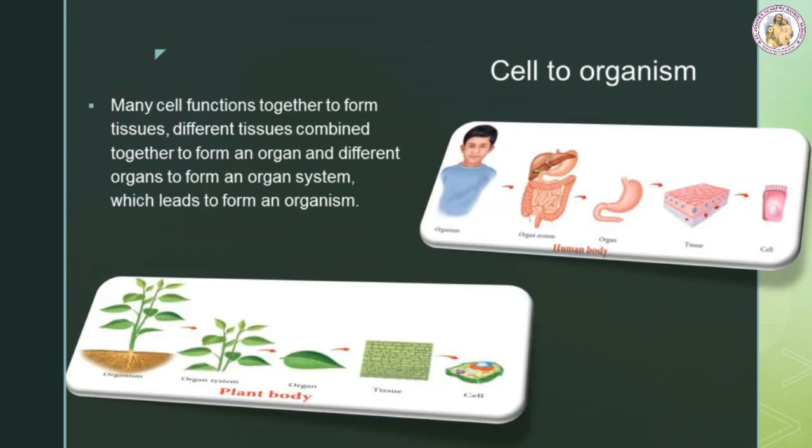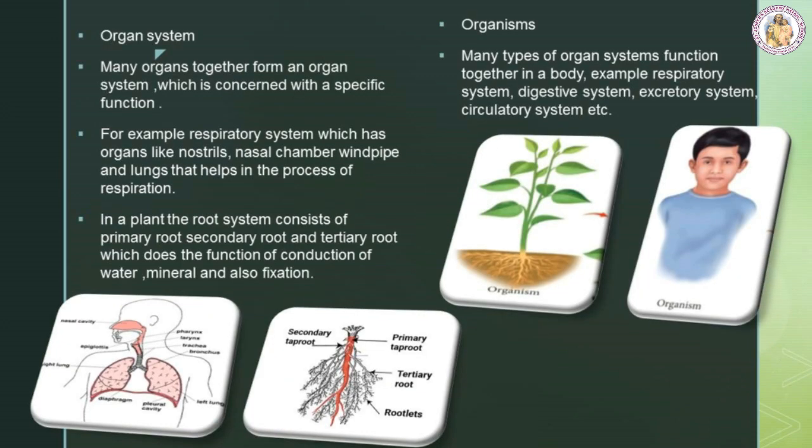Cell to organism. Many cells function together to form tissues. Different tissues combine together to form an organ, and different organs to form an organ system, which leads to form an organism. Organisms. Many types of organ system function together in a body. Example, respiratory system, digestive system, excretory system, and circulatory system. Organ system.